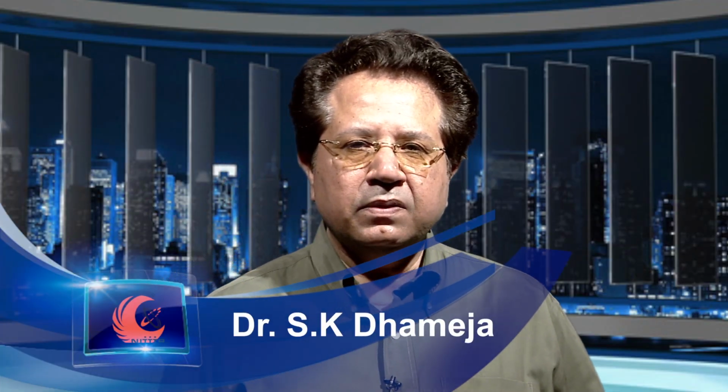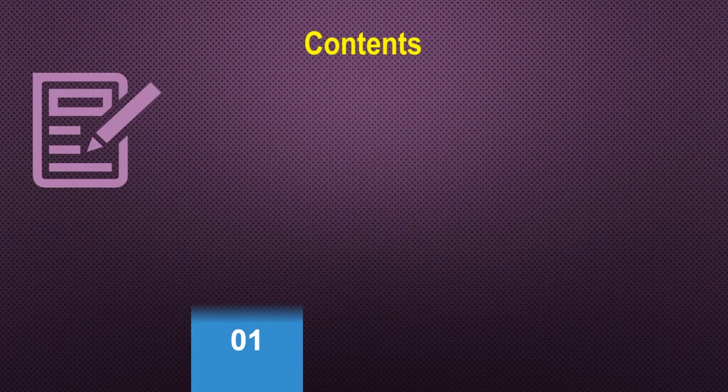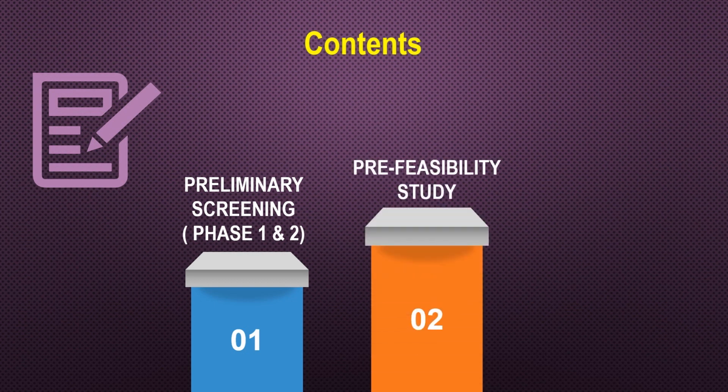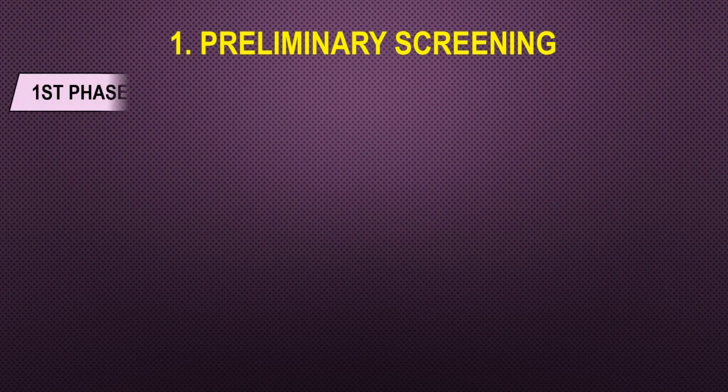This is the last video of module number 3 and it is on finalization of the product selection. The contents of this video: there is a preliminary screening which is in two phases, phase 1 and phase 2. Then we have the pre-feasibility study followed by the feasibility study. Now, first is the preliminary screening and phase number 1.